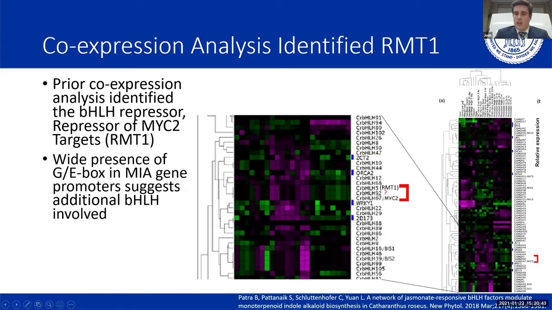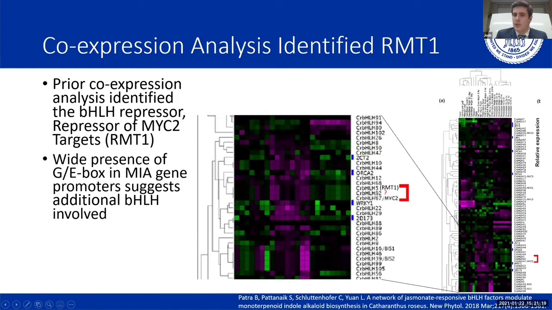One well-acknowledged master regulator, MYC2, has led to the identification of the repressor MYC2 target 1 bHLH transcription factor. An important bit of information is that these GE boxes are present in all, or a lot of, the MIA gene promoters, suggesting that there are additional bHLH factors involved, as can be seen here. Our MYC2 master regulator might be activating gene expression, while repressor of MYC2 targets represses said target genes.